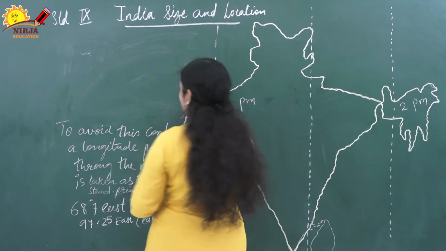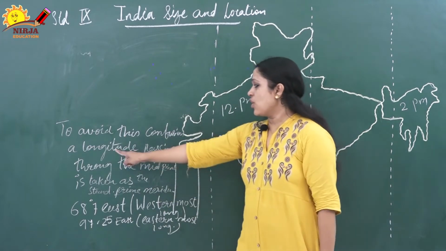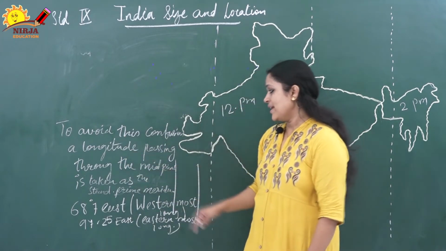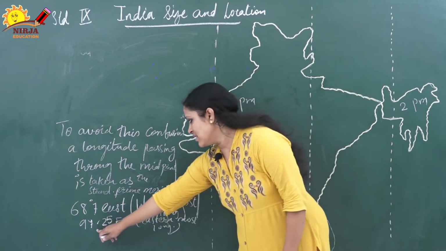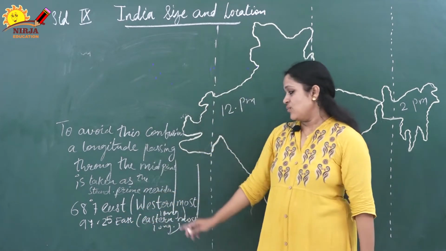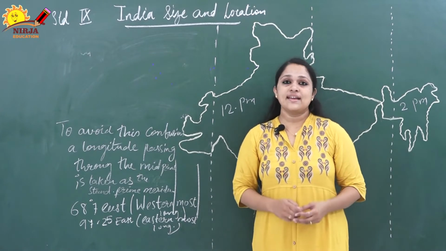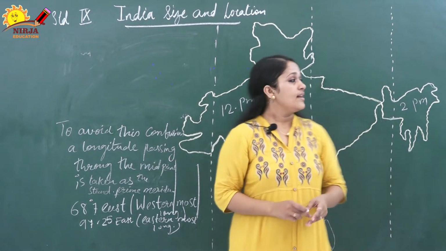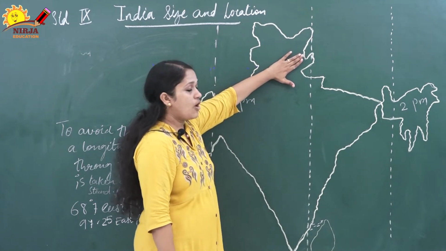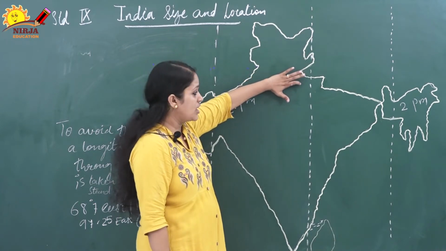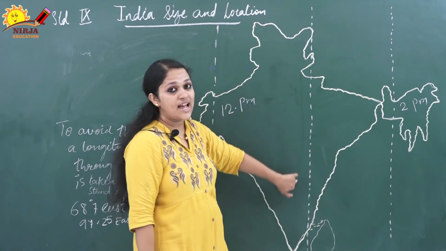So to avoid this confusion, a longitude passing through the midpoint of the western and eastern longitudes, that is 68.7 east and 97.25 east, is taken as the standard time meridian. You can see this line. This line, passing through the middle of Uttar Pradesh in Mirzapur, is taken as the standard time meridian.